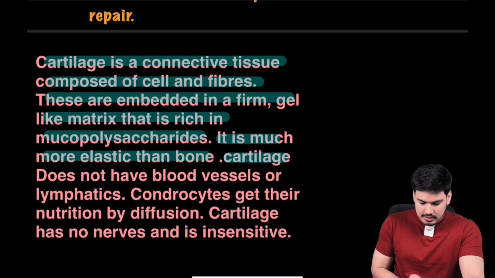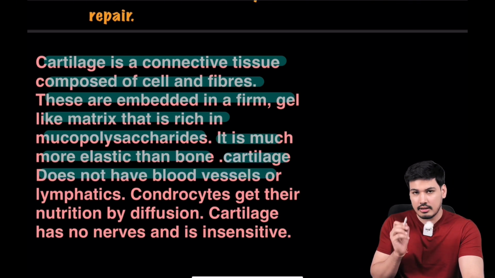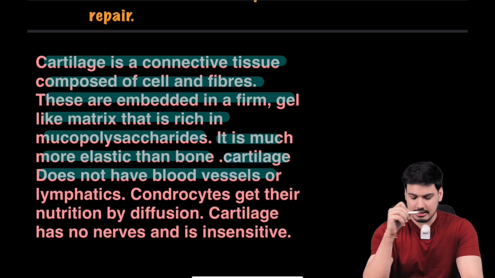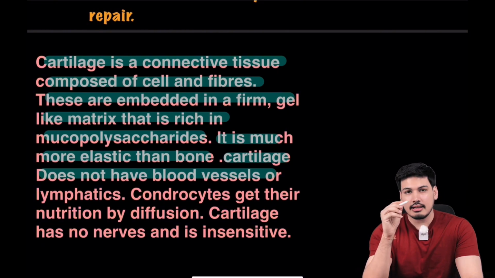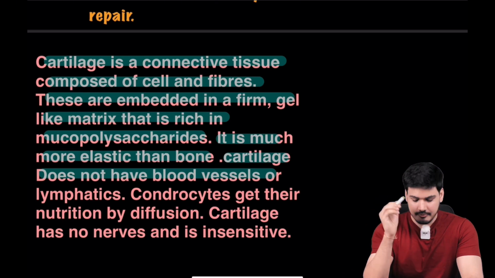And cartilage does not have blood vessels. I already told you about this in our last class as well. Cartilage does not have blood vessels, it does not have lymphatics, neither does it have a rich nerve supply, no nerve supply, so it is insensitive to pain as well, right?